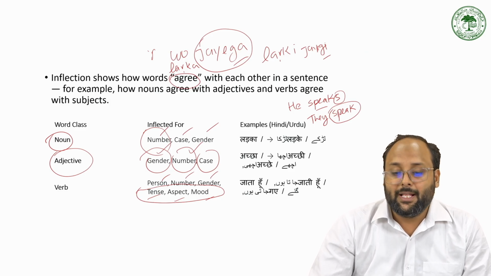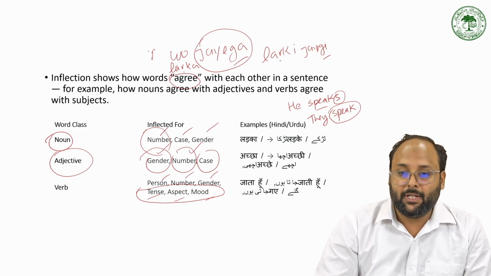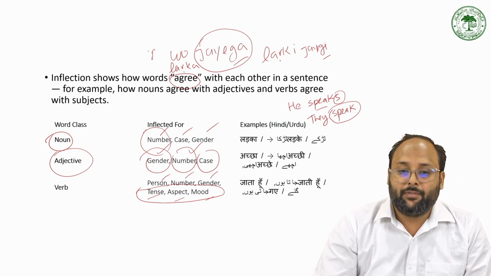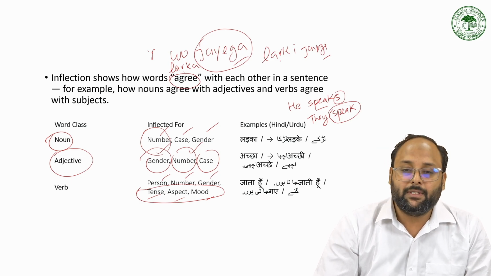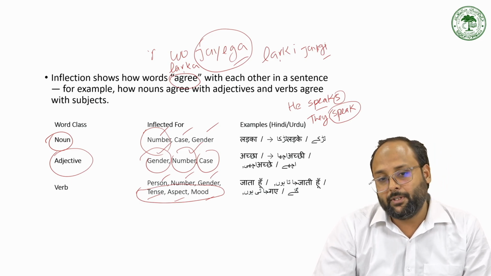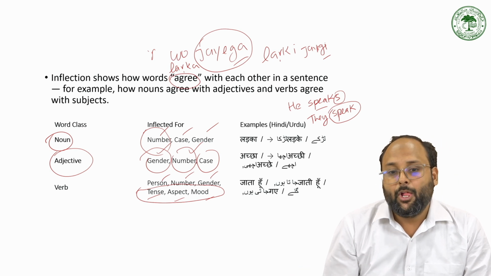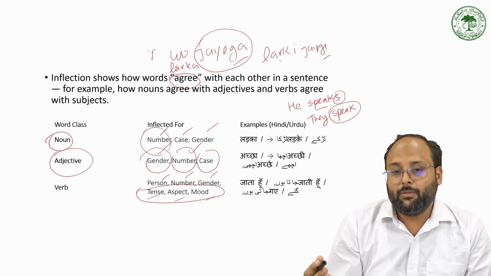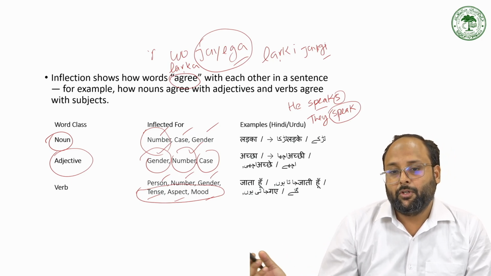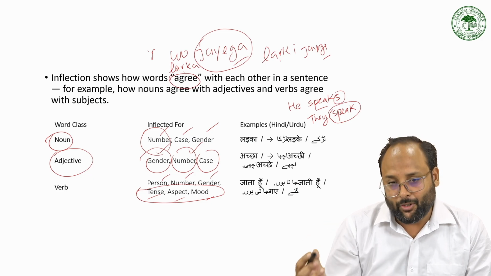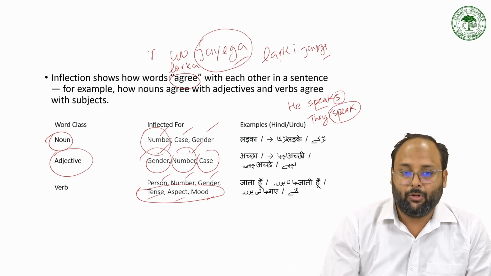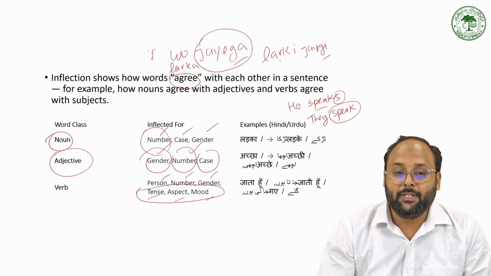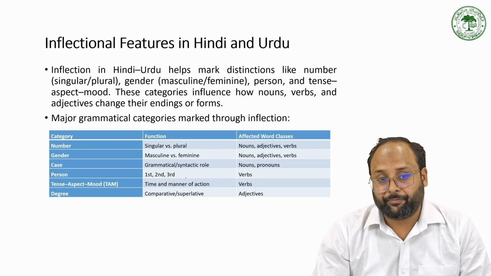So the verb has agreement with the subject according to number, gender, and person. When the subject is first person, we have a different verb. When the subject is second person, it has a different verb. When the subject is third person, we have a different verb. When the subject is singular, we have some inflection in the verb. And when the subject is plural, we have some change in the verb. And when the subject is masculine or feminine, it has different types of inflection in the verbs. We are adding some suffixes, some modification in the verb. That is called the inflection.